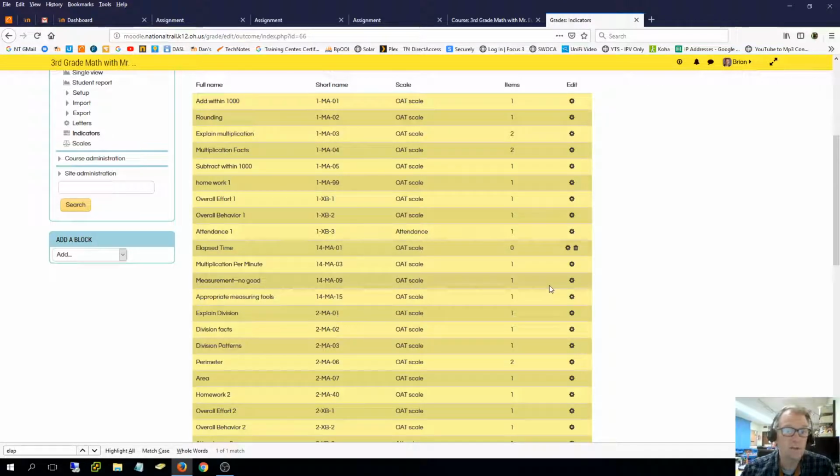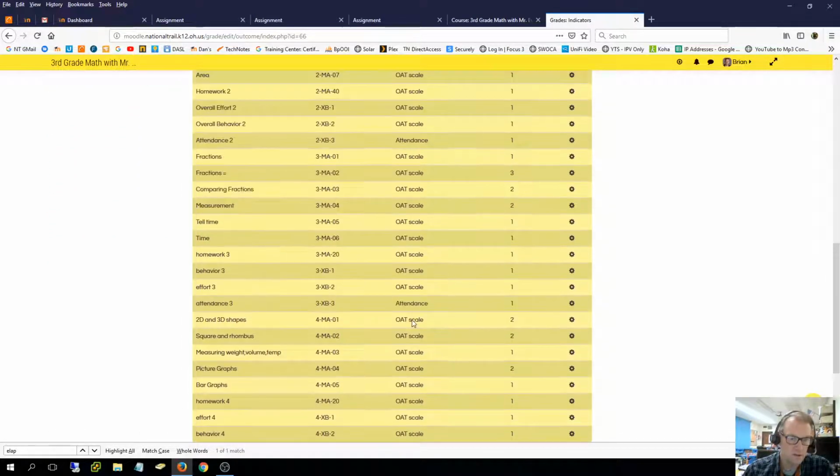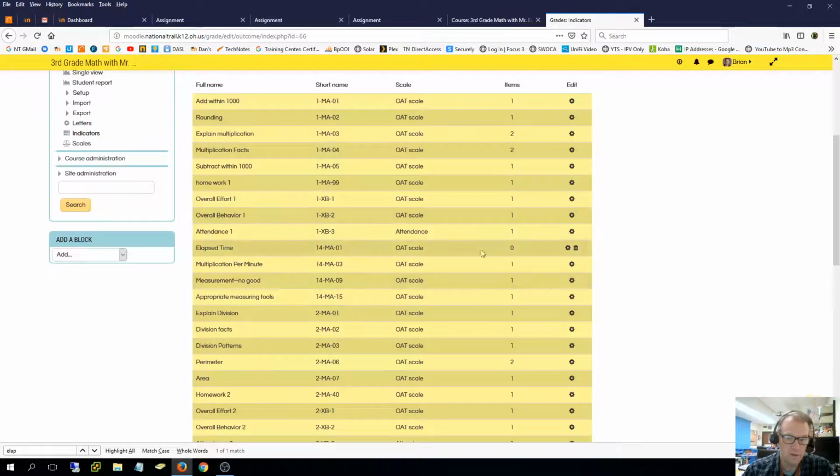And if I wanted to delete it, I could just hit the trash can, and I'm assuming all these ones that have a 14 in them don't show up in the grade card. He must have done that, or someone did, so that it was passed over on the grade card. It looks like those are the only ones right there that aren't being used anymore. But you can see since it's a 0, now there's a trash can. I'm not going to delete it for Mr. Everman. I'll leave that up to him. But you could just click on that, delete it, and it's gone completely from your course. And that only shows up again once there's no item grading it.